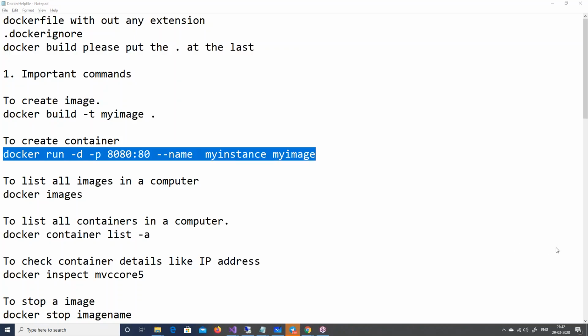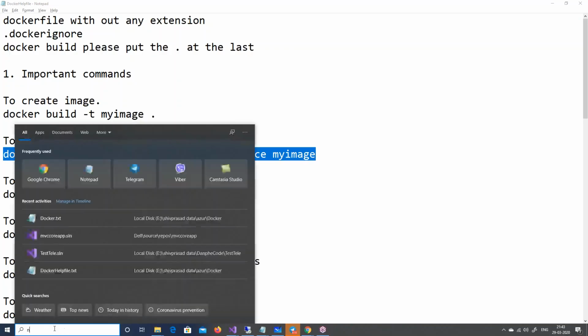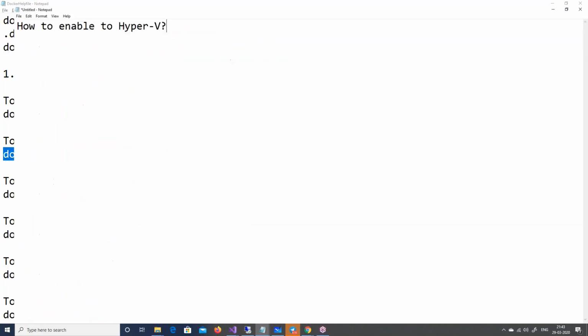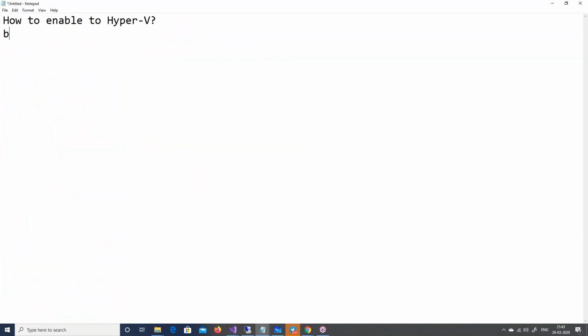So guys, any questions? Please go ahead. So let's look at all the questions now. How to enable Hyper-V from the BIOS. Remember guys, we only have 1 hour. So in 1 hour, I don't want to show those things which will take a day for you, right? So these things I've just enabled it.